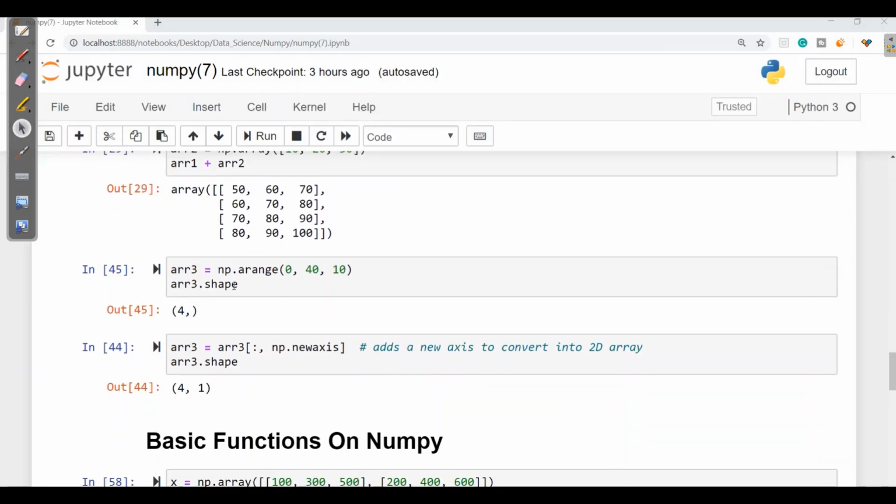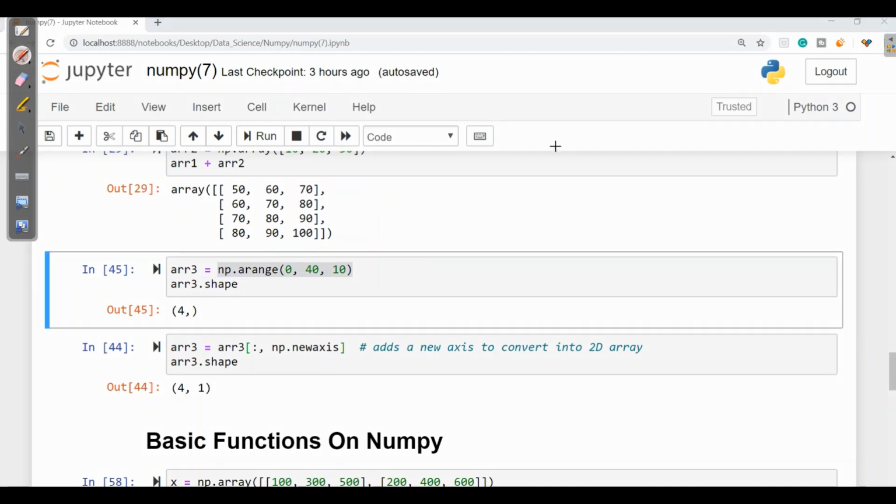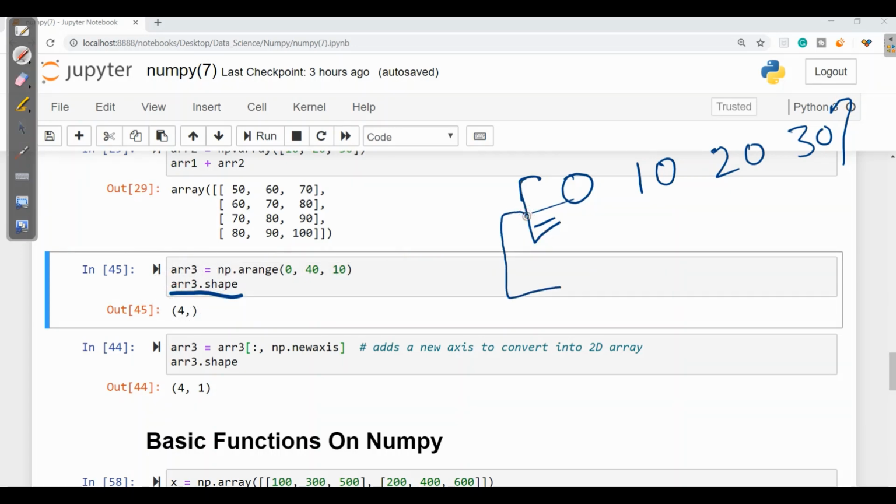Now when we see its shape, let's have this from 0 to 40. So I'll have 0, 10, 20 and 30 in the interval of 10. And when it is asked for shape, we will have the dimension as it is a 1D. So it will just give 4 for the column. So we will have just 4 comma for 1D.